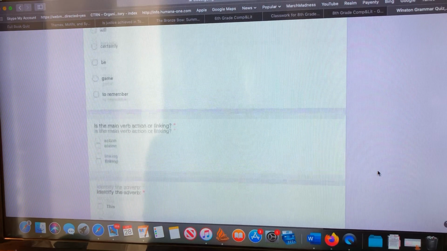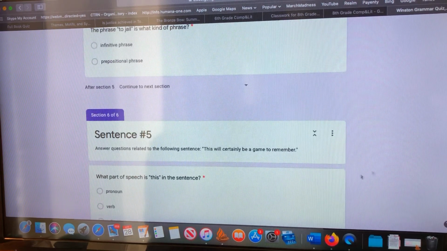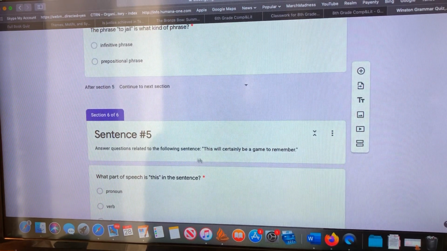That is coming off of sentence 5: This will certainly be a game to remember. And it's what kind of game? A game to remember. It's a to remember game. It's a memorable game. When we say something like a game to remember, a class to remember, it is asking what kind of game or what kind of class, one that is to remember. And so that is what happened on that one as well.